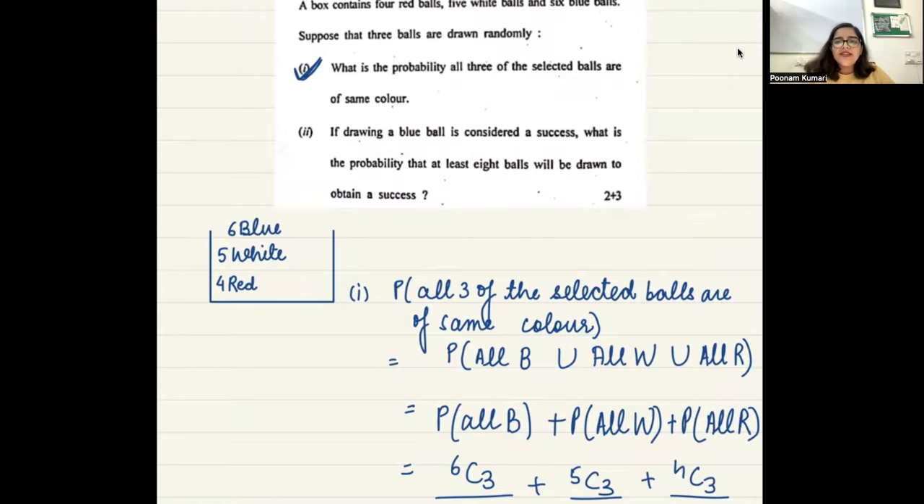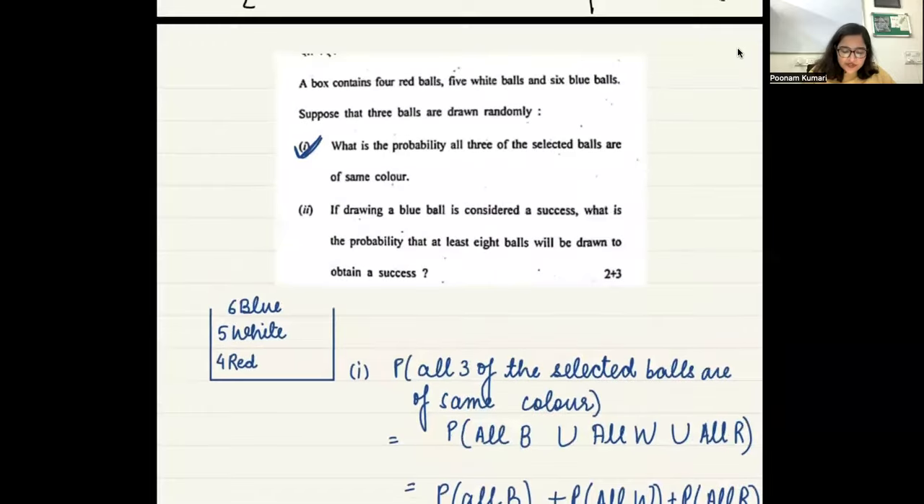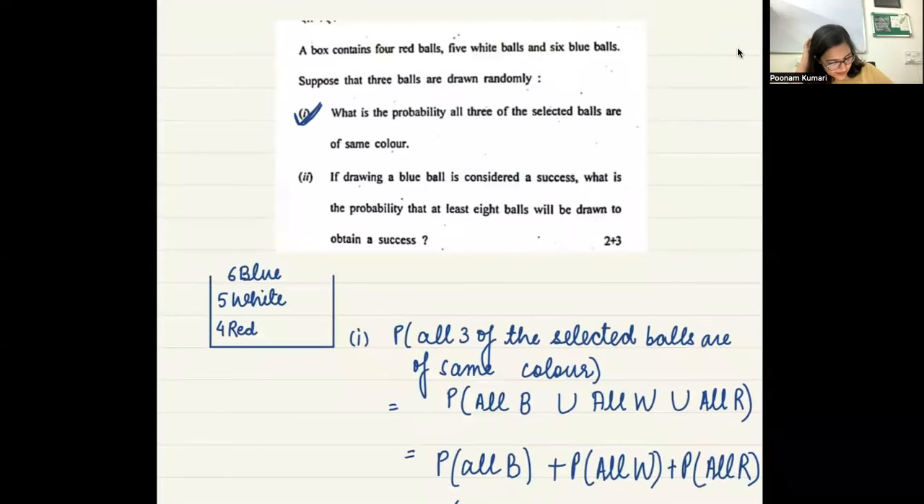What does this mean? This is a separate thing now. It's not like you're just drawing 3 balls at random. Now you've just decided that whenever you pick a ball and it comes out to be blue, it's a success. If it doesn't come out to be blue, it's a failure. Now they're asking, what is the probability that at least 8 balls will be drawn to obtain a success? 8 balls have to be picked minimum to get a success.